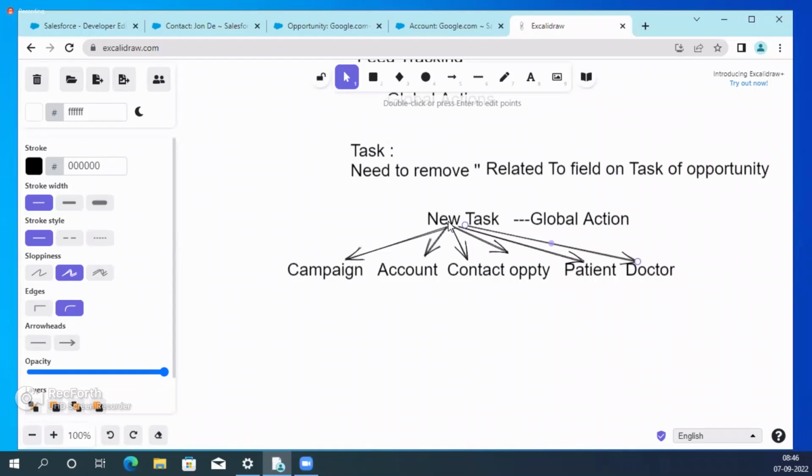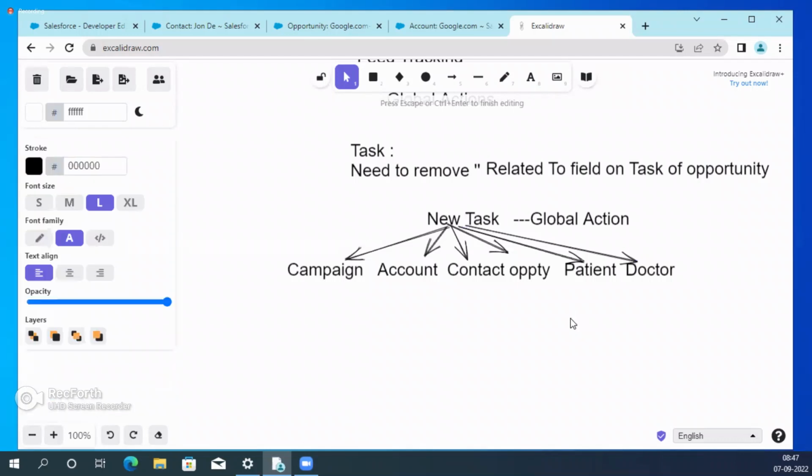Whenever you change anything in the global action, it will impact all the objects. But what about our requirement? Our requirement is to remove the related to field on the task of opportunity only. If you remove it here, it will impact all the places. So that's the reason I am creating one action.